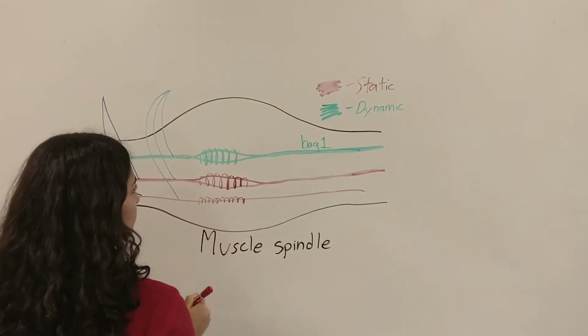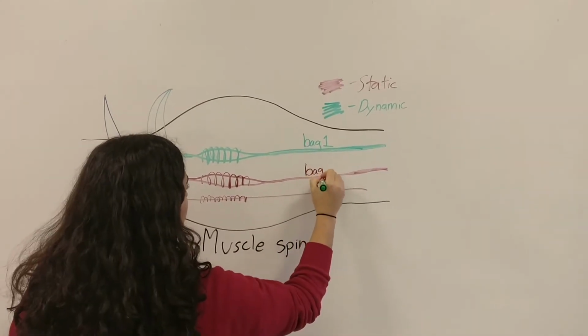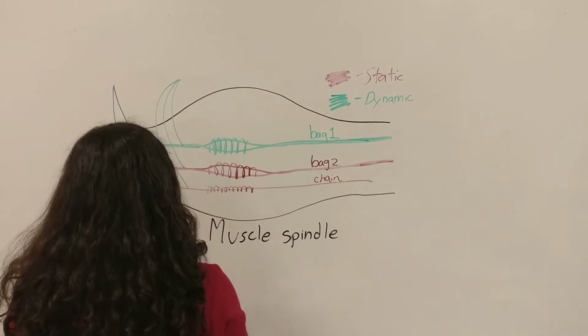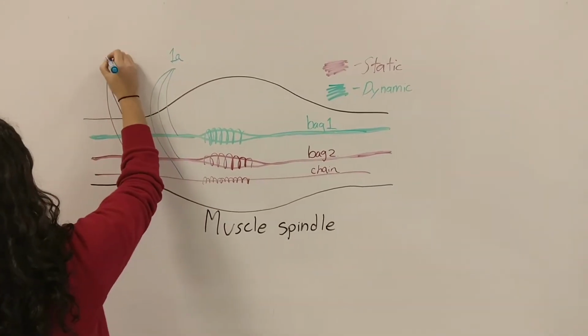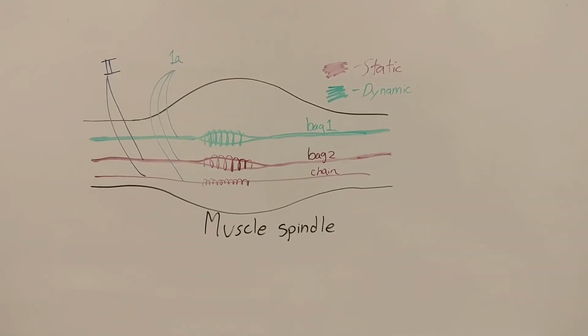Changes in muscle length are detected by dynamic bag 1 fibers and are transmitted through group 1A afferents. Muscle length is also detected by static bag 2 and chain fibers, whose information is transmitted through group 2 afferents. All of this information is sent to the brain and tells Ethan where his limbs are in space.